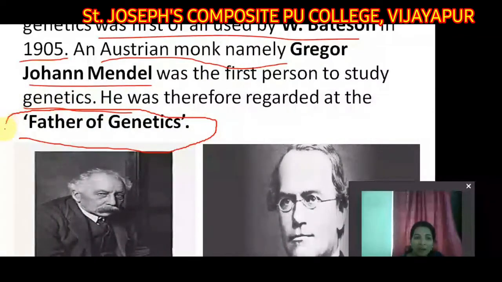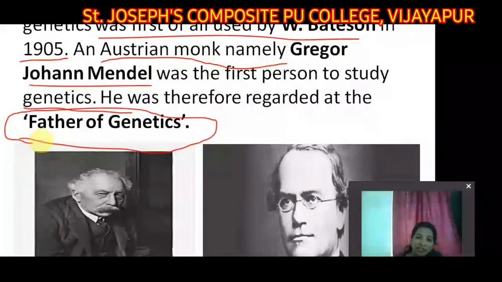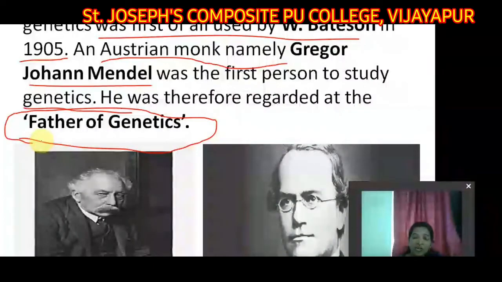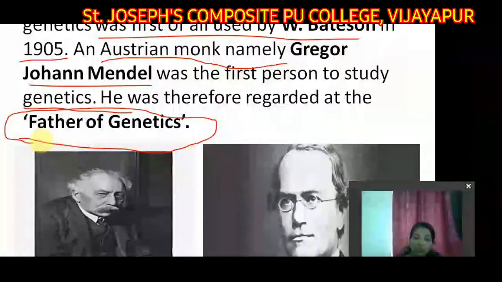But luck or bad luck, whatever the experiments he did, we came to know very late. When he first discovered those experiments, all of them were discarded and not accepted by the other scientists, and they laughed at him and said it is completely mathematical, and in biology we are not supposed to use this much mathematics, and also it has no conclusion and no proper result came. So that's bad luck.